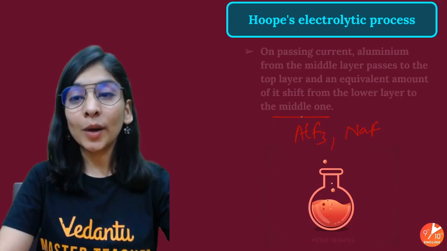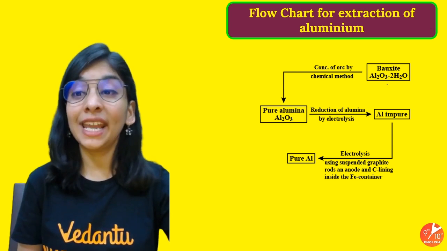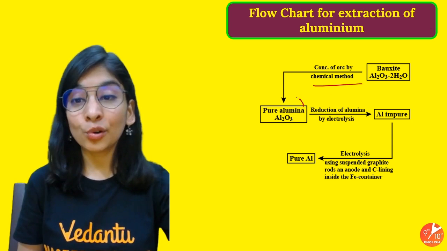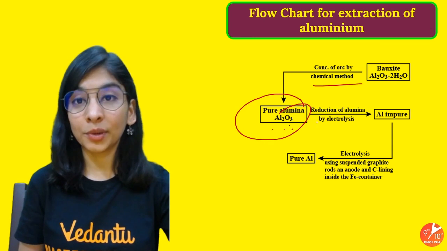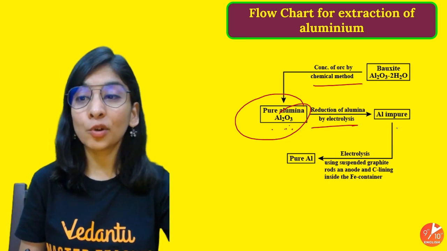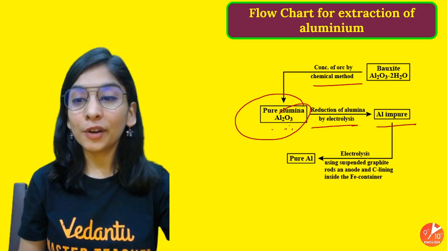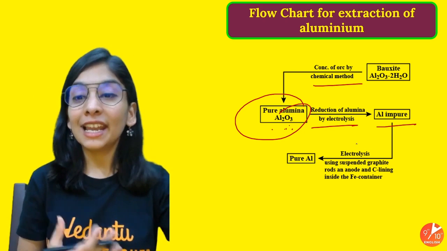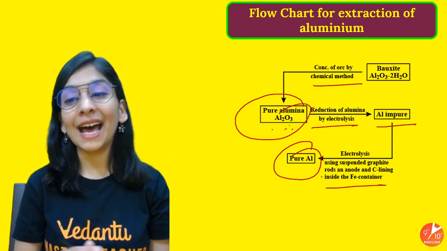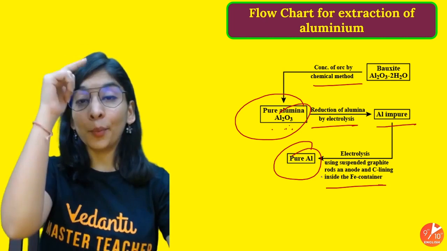So what's the conclusion? What do we get to know by the same? That the very first step will be taking bauxite ore, and we'll do concentration of ore by the Bayer's process method, so that we'll get the pure alumina Al2O3. Then we have to reduce this ore, and we'll prefer electrolytic reduction by Hall-Heroult's process to get our aluminium mostly pure, but whatever impurities are left, we can purify it by further electrolysis called electrolytic refining to get pure aluminium using suspended graphite rod as anode and carbon lining inside the iron container. That's anode, and upward we took cathode.